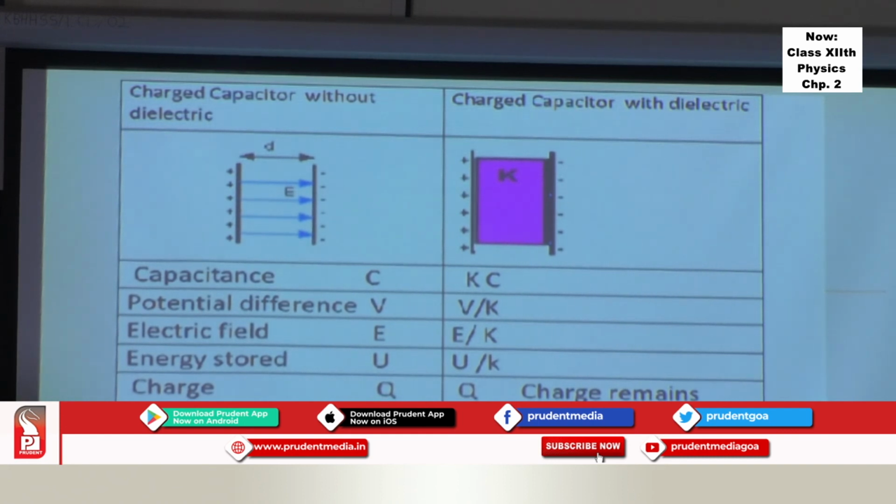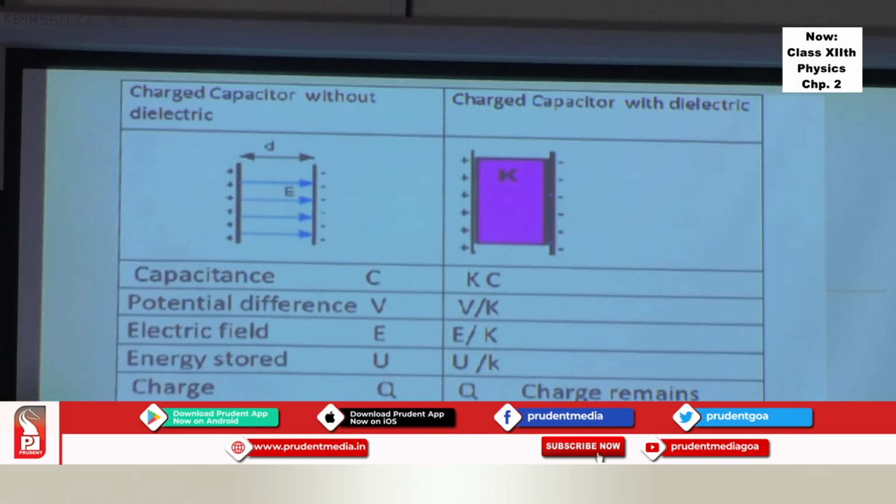Now, in this fully charged capacitor, suppose you insert a dielectric medium of constant K. See what are the changes in this parameter takes place. The capacitance increases by K times. It's wonderful to understand. Capacitance always increases. Potential difference decreases by K. Electric field between the plates decreases by K. Energy stored between these plates decreases by K, but charge will remain constant.